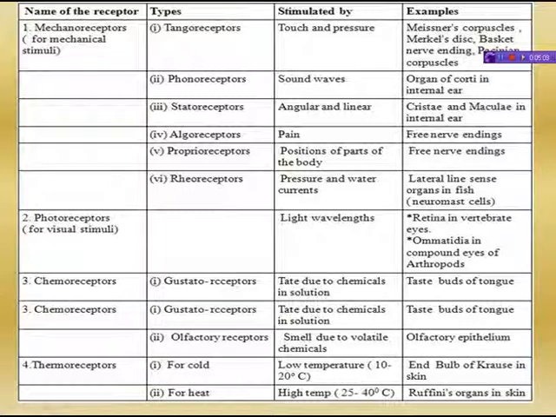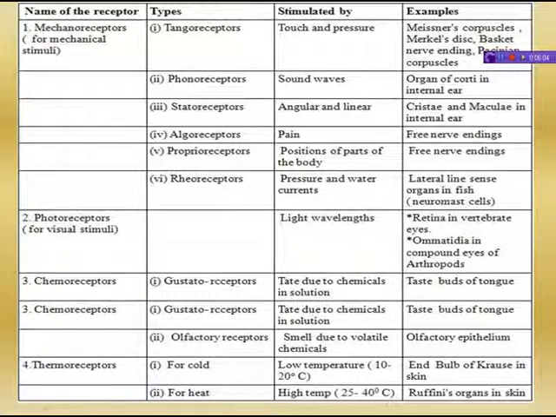Next is rheoreceptors. These are current receptors, like lateral line organs in fishes. Next come photoreceptors. These receptors are sensitive to intensity and wavelength of light or image formation. For example, the retina in vertebrate eyes, and ommatidia in compound eyes of arthropods. Next, chemoreceptors. Chemoreceptors are sensitive to chemicals or their concentration, such as gustatoreceptors. What are gustatoreceptors? Gustatoreceptors are in taste buds.